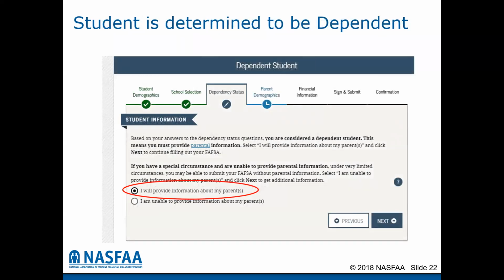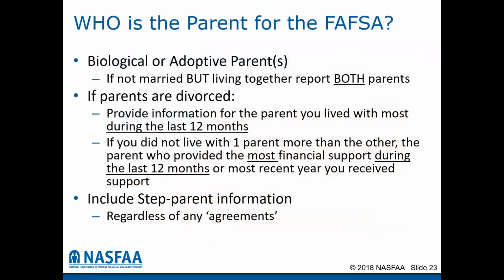So we will move forward with the assumption that the student is determined to be dependent, and they will provide parents' information on the FAFSA form. So who is the parent then for the purposes of the FAFSA form? It is only the biological or adoptive parent that may provide information on the FAFSA form. Foster parents and guardians do not.